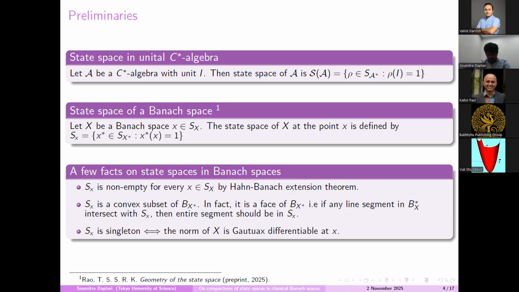And this state space is well connected with the differentiation of that Banach space in the following way. The state space is a singleton if and only if the norm of X is Gateaux differentiable at x.